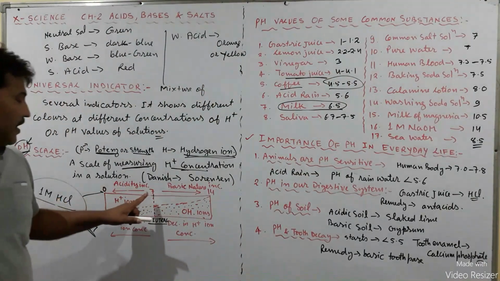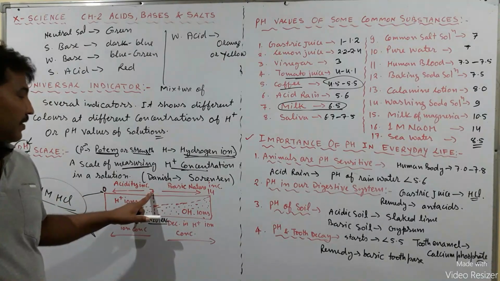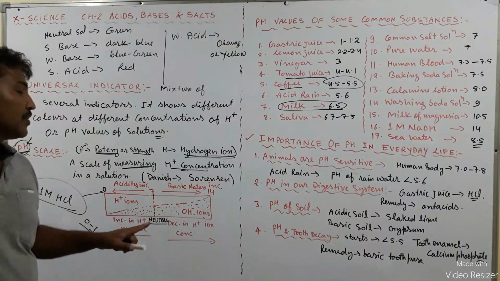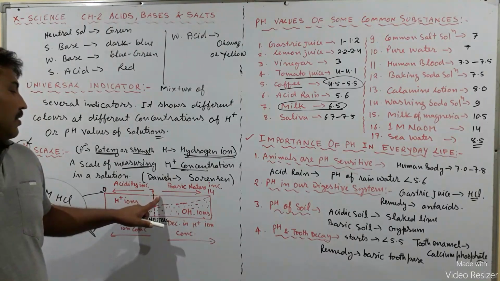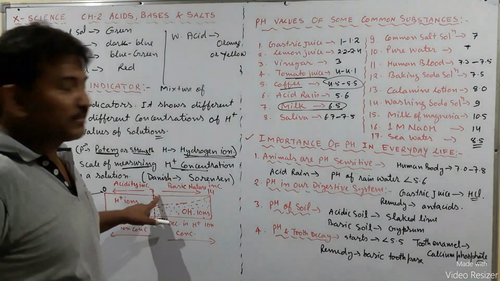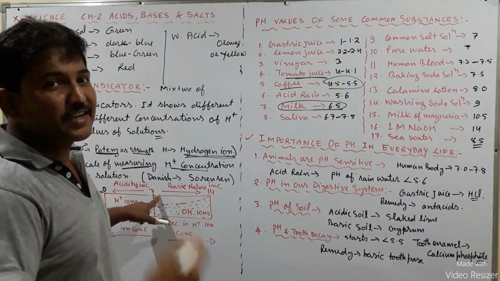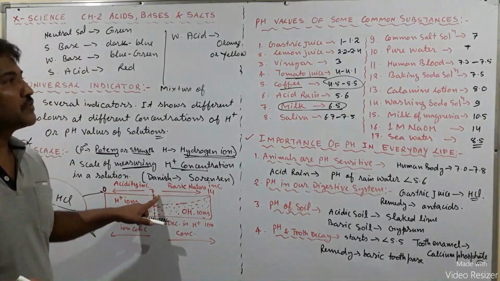In the same way, when we go beyond the number 7, that means the basicity or basic nature of the solution increases. The solutions having a pH slightly greater than 7 are known as weak bases.